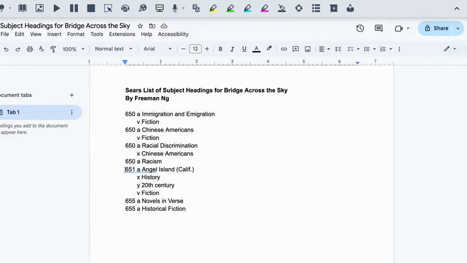I also have a geographical, which was, if you remember from the slideshow, 651 are geographical subject headings. And I have a geographical subject heading of Angel Island, California. These subdivisions, X is for a general subdivision, Y is for a chronological subdivision, and V is for form. And then finally, 655 are genre form subject headings, which I have novels in verse and historical fiction.